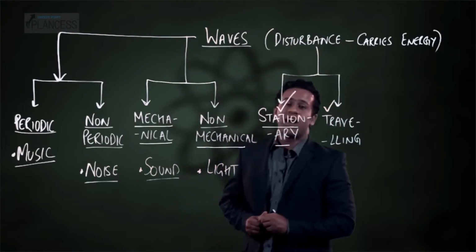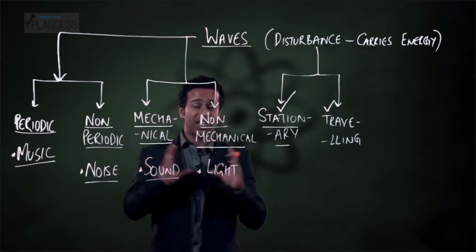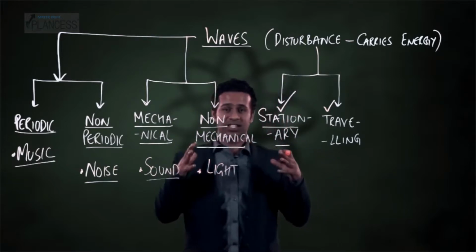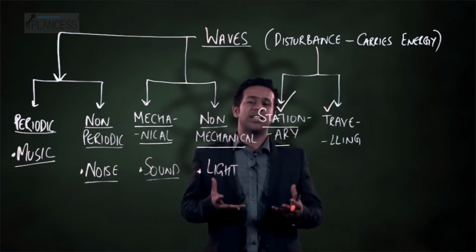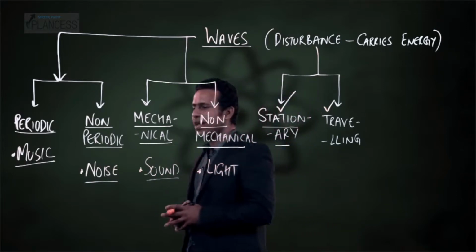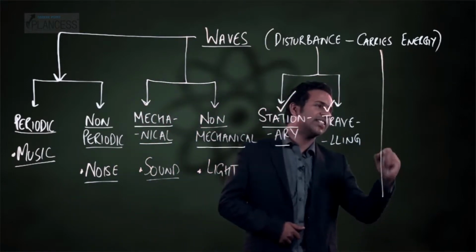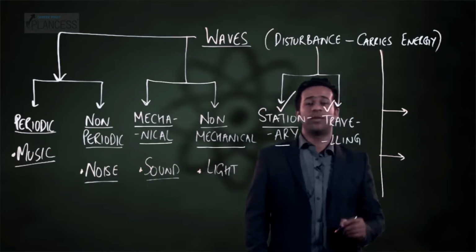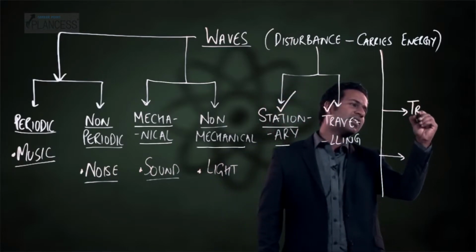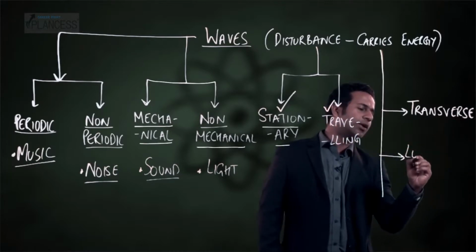So stationary waves are those waves where energy is localized to the region. The disturbance does not move. Whereas traveling waves are those waves in which the disturbance which is generated due to energy moves out of the region where it was generated. Right. And the final classification is on the basis of the direction in which the particles of the medium move. On the basis of this, waves are classified as transverse or longitudinal waves.